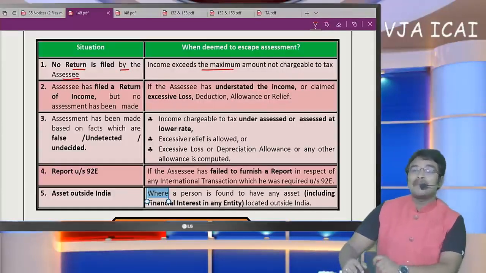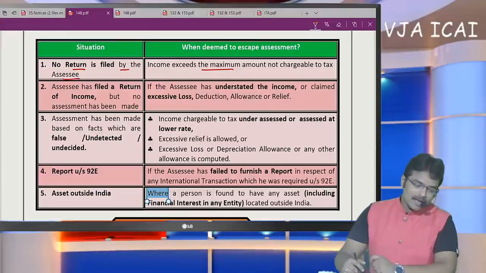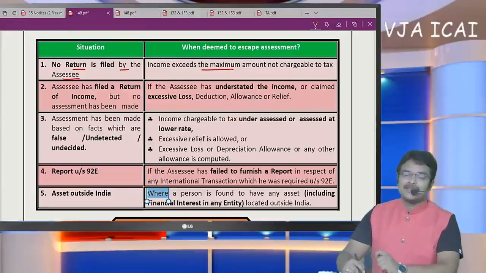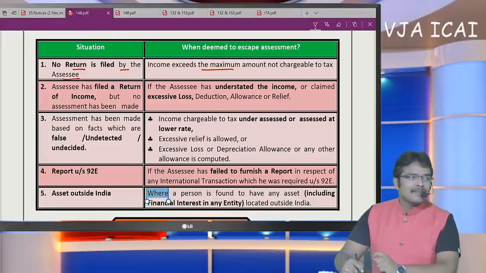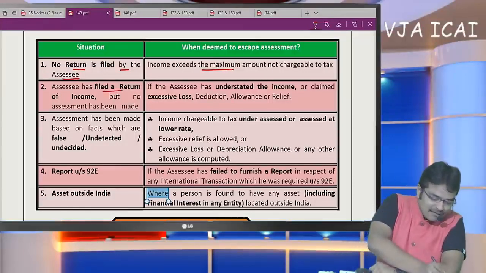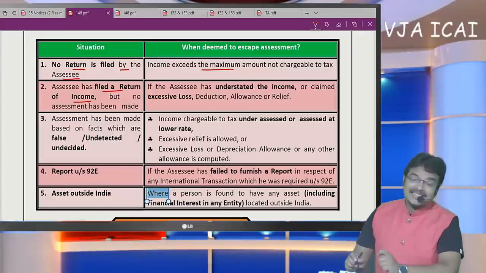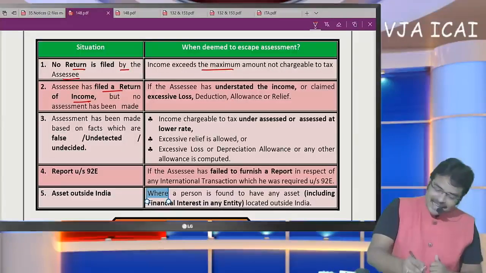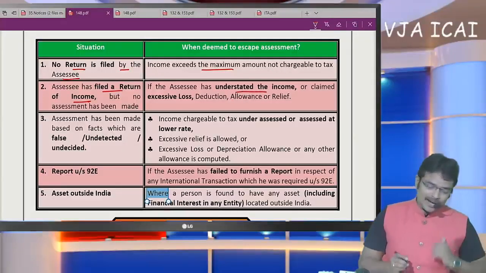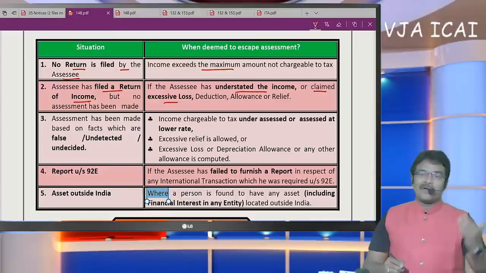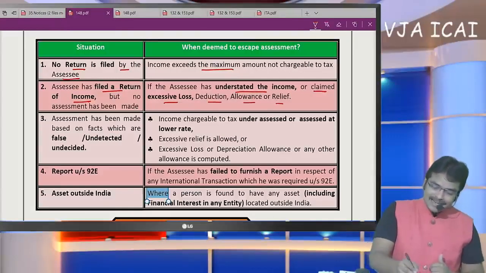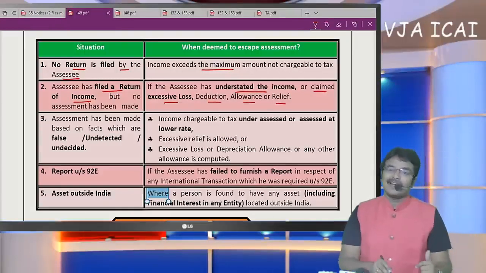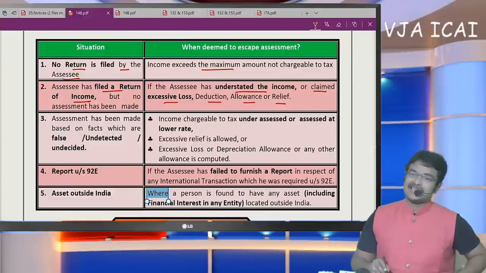Sir, first let us learn the meaning of the term income escaping. Coming to first part, when no return has been filed by the SSC, when the income has exceeded basic exemption limit, then it is called as income escaping. Coming to second term, when SSC has filed his return of income, then when is he said to be income escaped? When he has understated the income, if he has shown lower income, or he has claimed excessive losses or deduction, allowance, relief, if he has claimed excessive in the return of income, then it is called as income escaping.